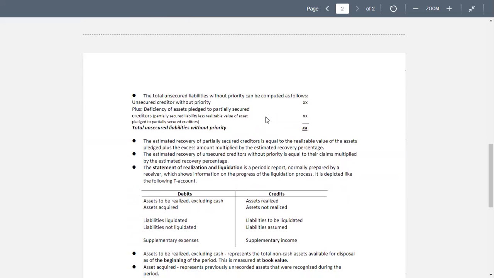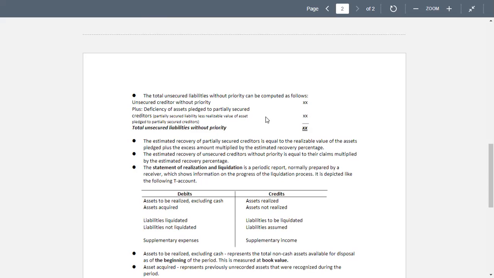The total unsecured liabilities without priority can be computed as follows. The unsecured creditor without priority plus deficiency of assets pledged to partially secured creditors, partially secured liability less realizable value of assets pledged to partially secured creditors. Now we have the total unsecured liabilities without priority.